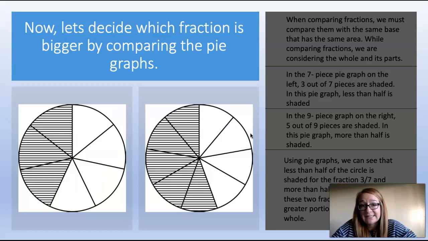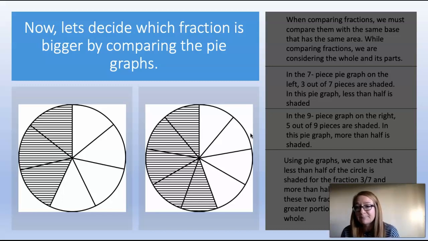So now we're going to decide which fraction is bigger by comparing the pie graphs, which is what the students should have done originally. They could have even used blocks that were the same size, but whenever you compare fractions, they have to be the same size, the same area. So we have our two pie graphs here, and we must compare them with the same base and the same area. While comparing fractions, we are considering the whole and its parts.